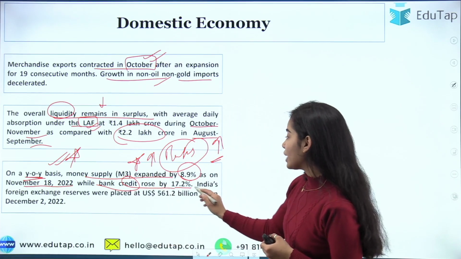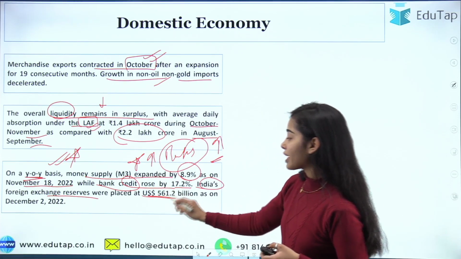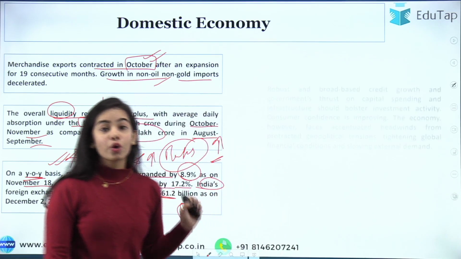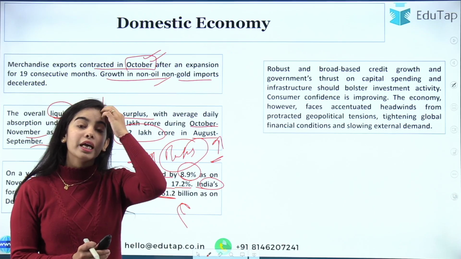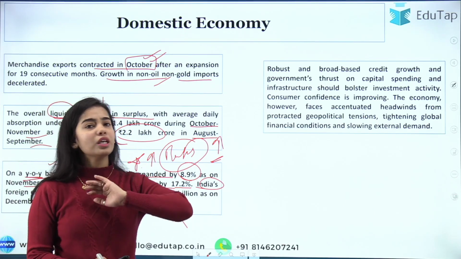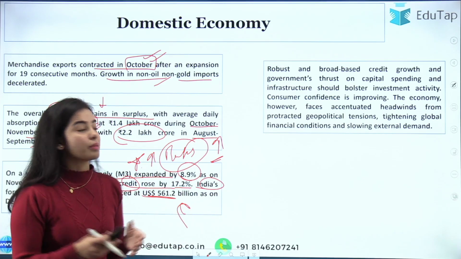India's foreign exchange reserves, you can see, were placed at US dollar 561.2 billion as on December 2, 2022. I hope you have understood this point very clearly: the RBI is trying to absorb the liquidity, but on the other side the banks are doing quite well in credit creation and there is expansion in the money supply.